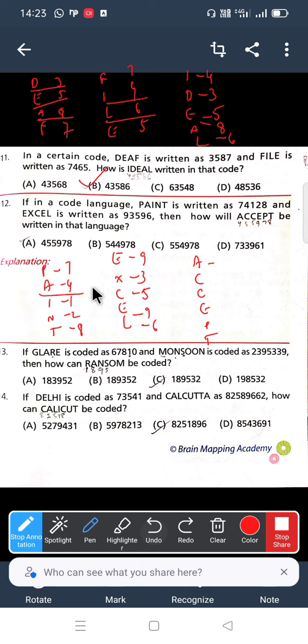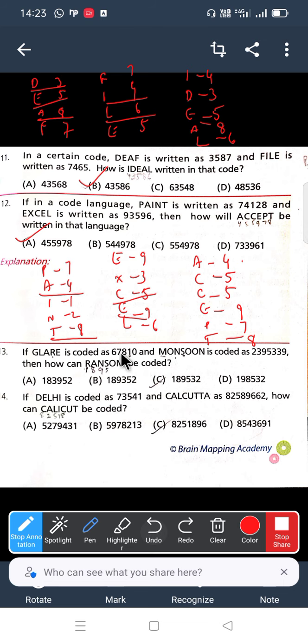Wherever A is there, if you observe the first set, you can take A as 4. From the second set, you can take C as 5. Again 5. E means you can take it as 9. And P means 7. And T means here 8. So 455978. Option A.